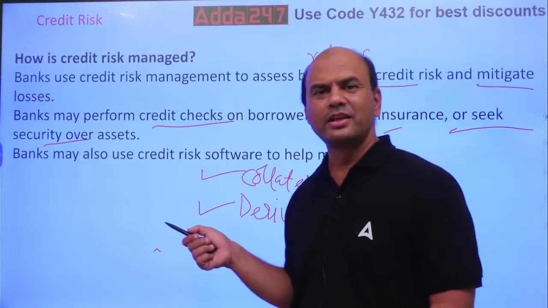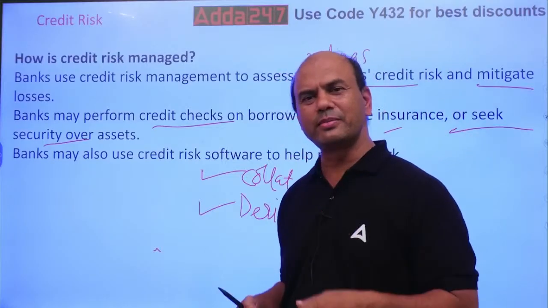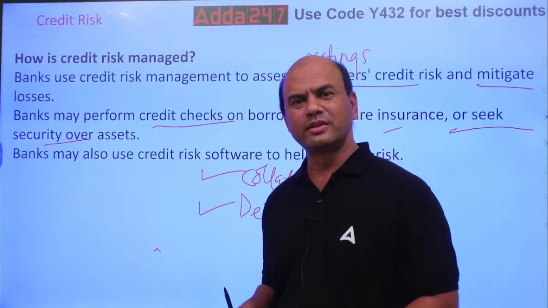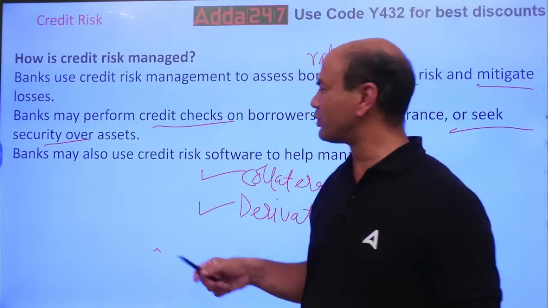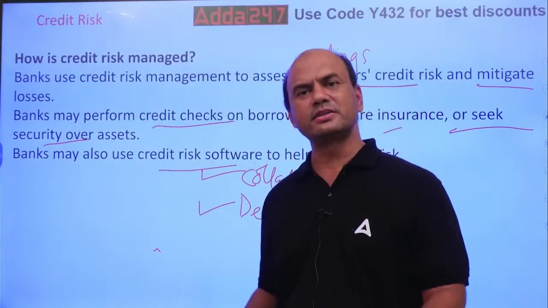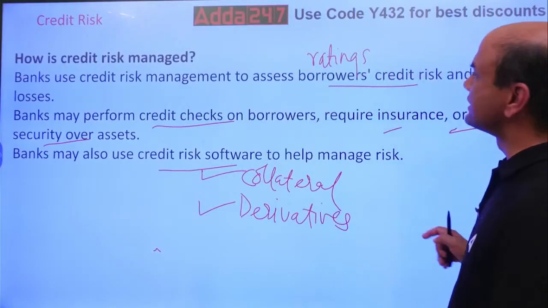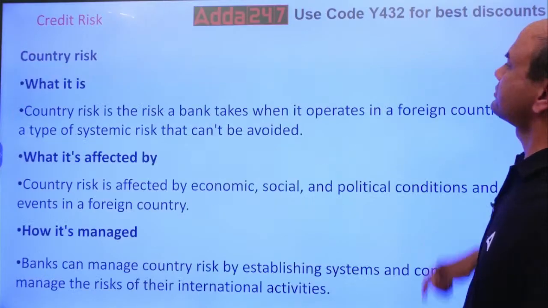Obviously. Now, will you do it manually? How many of you work manually in the bank now? No one. Without computer software, you can't work at all in any bank. Why bank? Any organization, you can't work. Simple, isn't it? So, this is the way you can manage the risk.